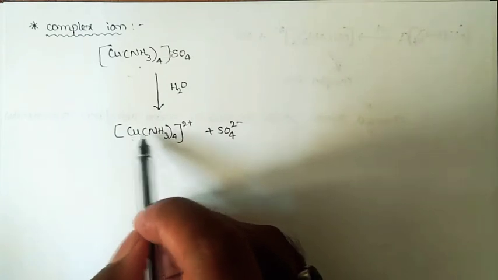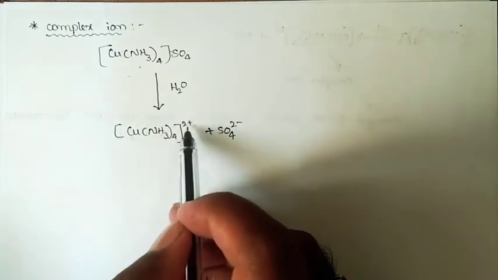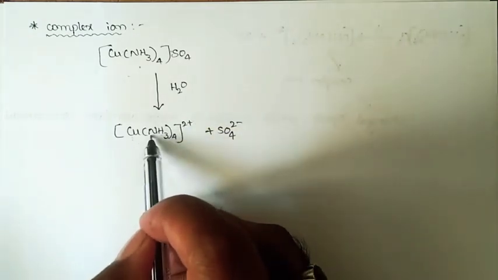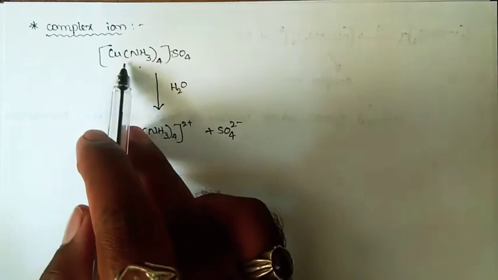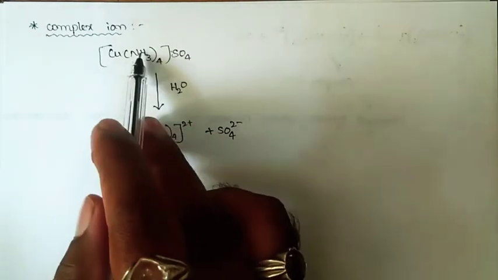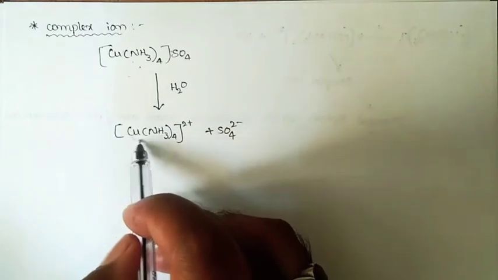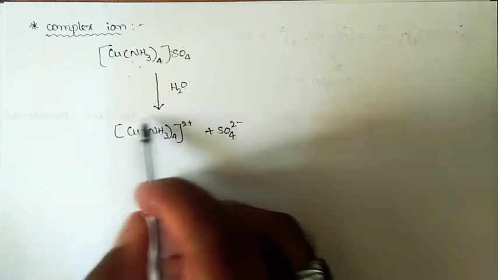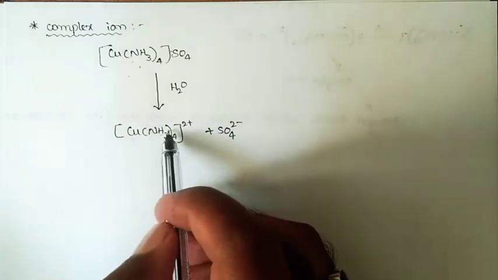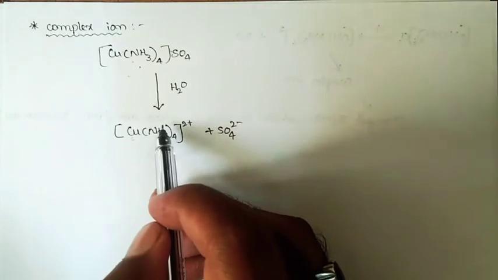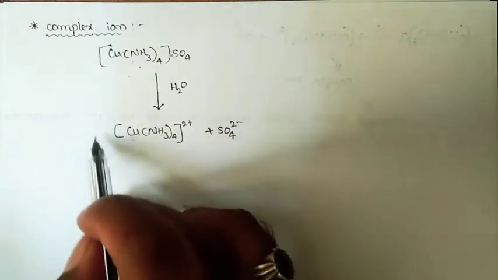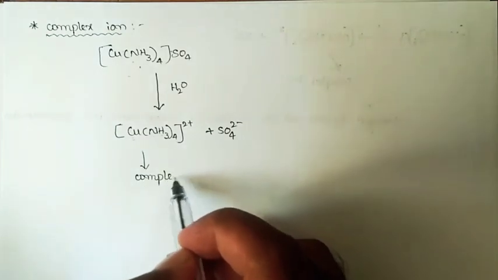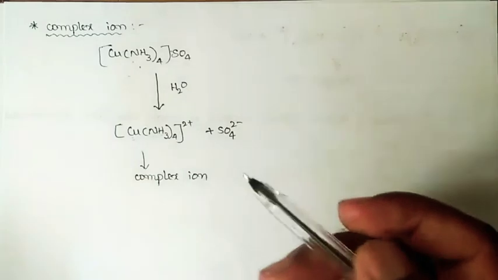Since it consists of more than one component, such an electrically charged species, which is obtained upon dissolving the coordination compound or a complex salt in water, mainly consists of a metal atom or ion surrounded by a certain definite number of groups, and the group may be either a charged one or a neutral molecule. Such an electrically charged species is simply called a complex ion.